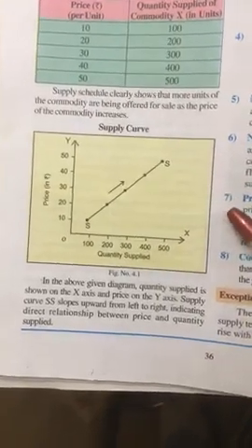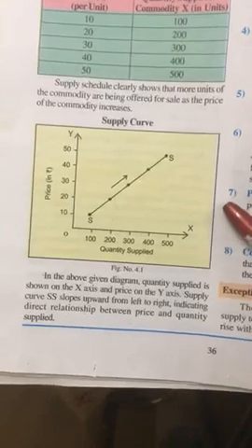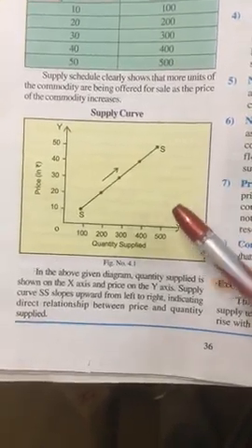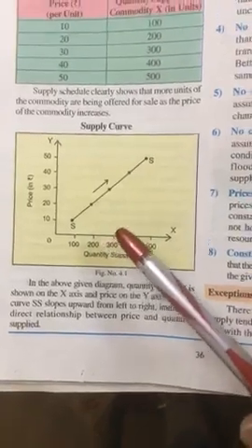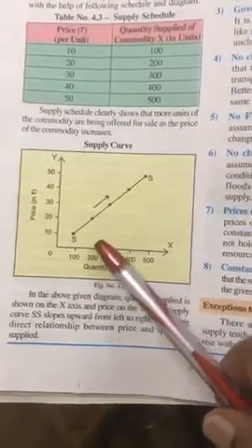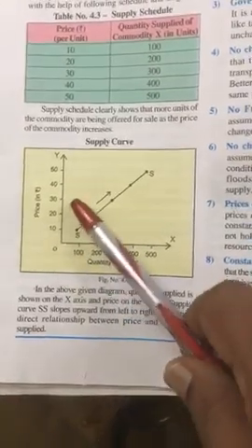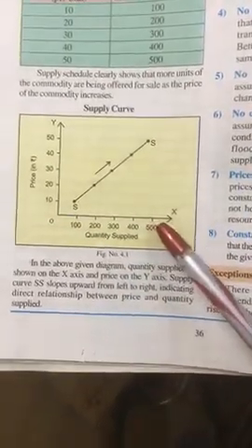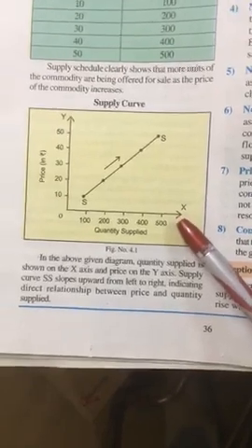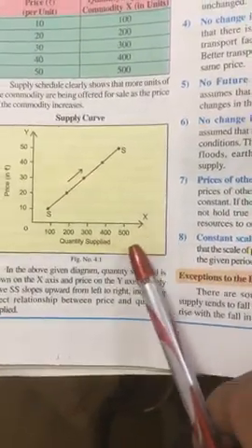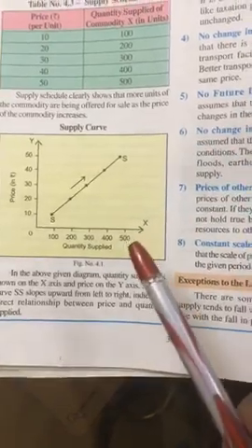Now, again, the textbook has not given point number 1: there is a positive relationship between price and quantity offered for sale. Price and quantity move in one direction, which is also not given.